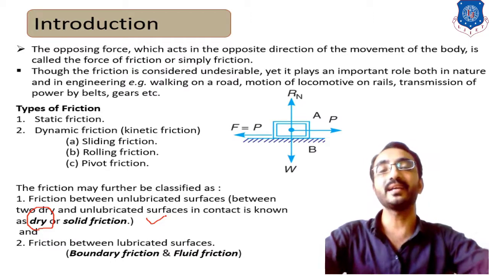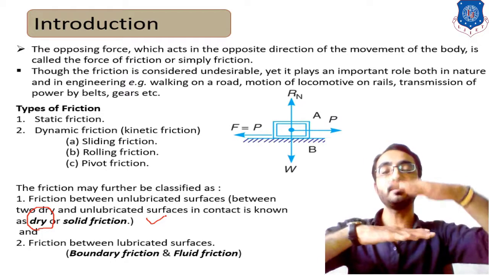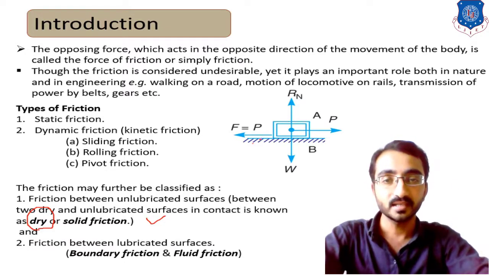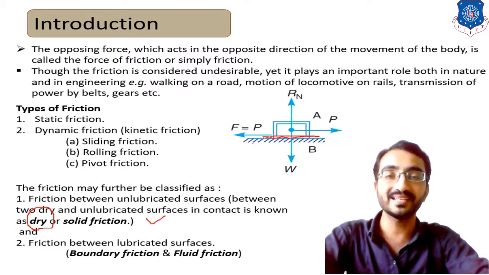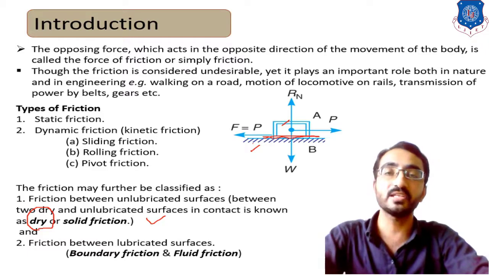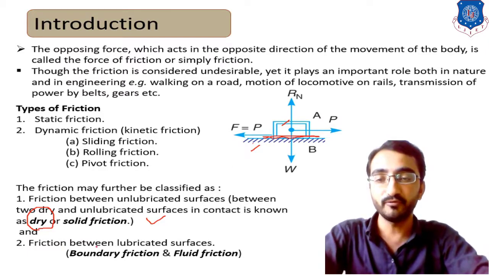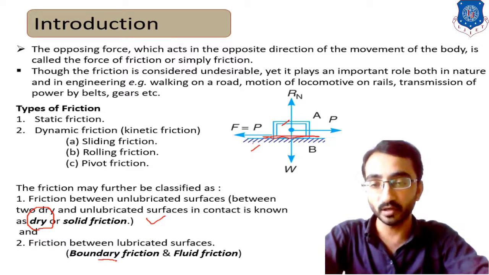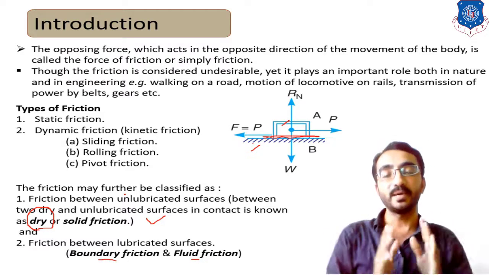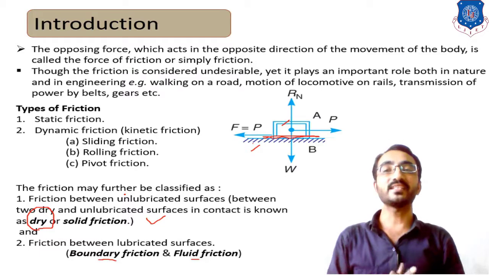Suppose that a fluid is in between this body and the flat surface. For example, in this case, if a layer of water, or a lubricant, exists between this body and this surface, then the friction which is generated is known as fluid friction, or lubricated friction. This is classified into two categories, that is boundary friction and fluid friction. Okay, so this is the very basic fundamental of how we can classify friction.